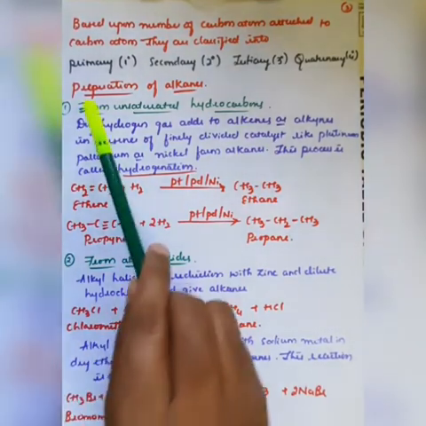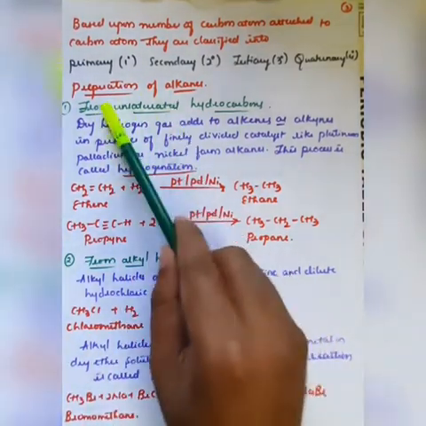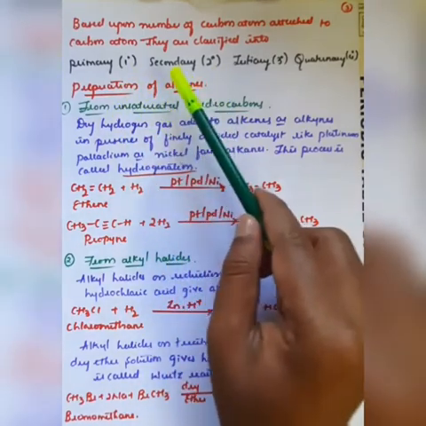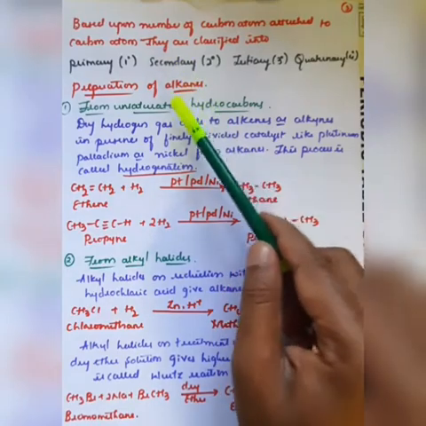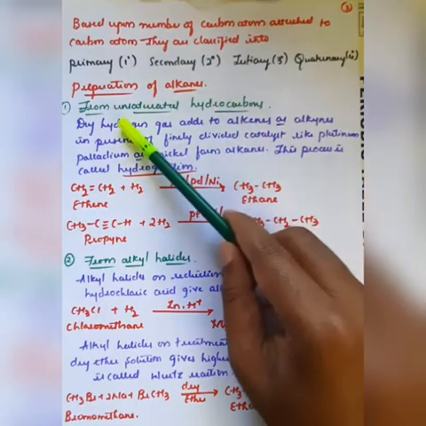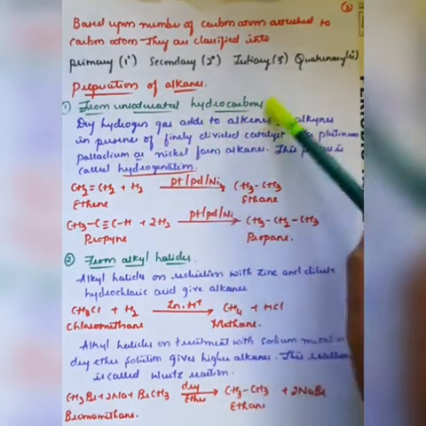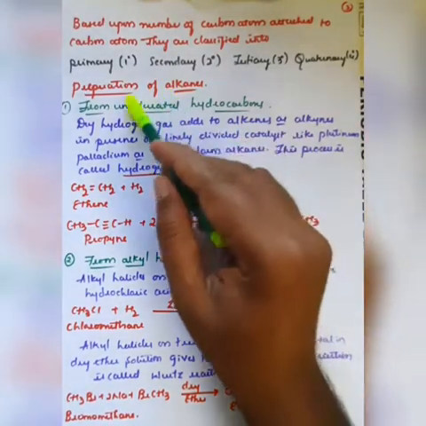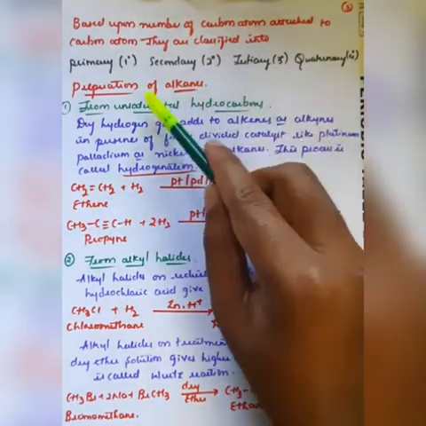Further, if you go for the preparation of alkanes, there are different methods. Alkanes are generally called saturated hydrocarbons, with carbon-carbon single bonded molecules. The first method is from unsaturated hydrocarbons. With the help of unsaturated hydrocarbons, we can prepare the alkanes. We already know that unsaturated means the carbon-carbon has a double bond or a triple bond.